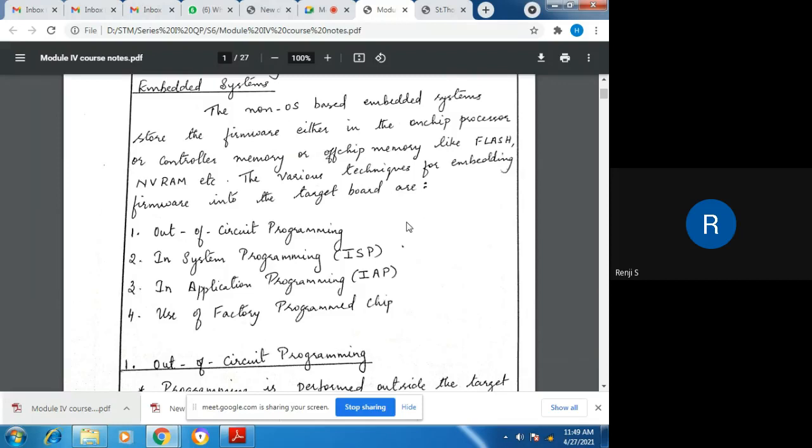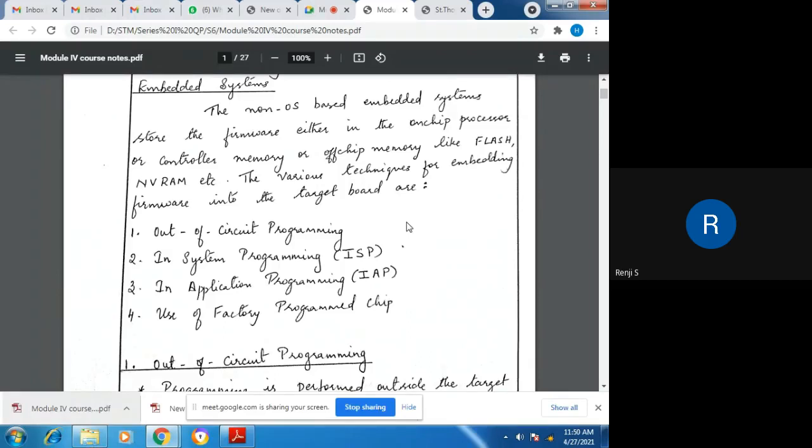And in application programming is providing some facilities to the end user to alter the firmware. That is in application programming. And then use of factory programmed chips. That is, the firmware is embedded inside the chip during manufacturing time itself. And that is use of factory programmed chips, usually done for mass production.